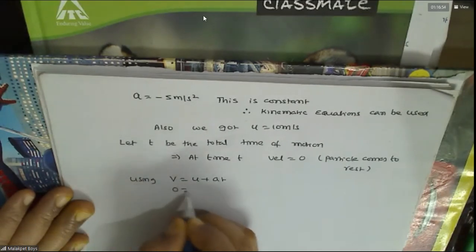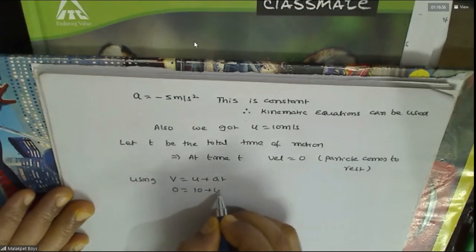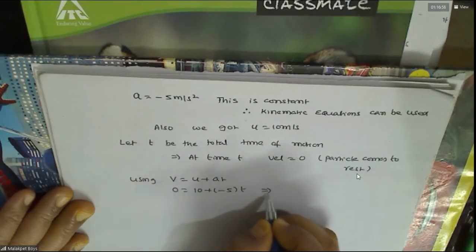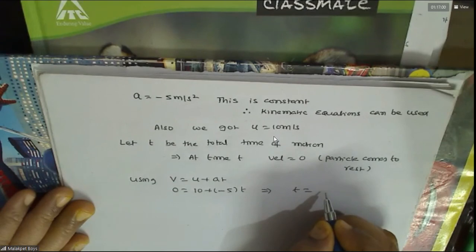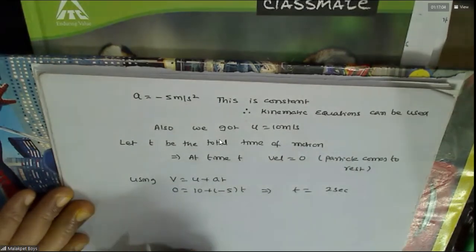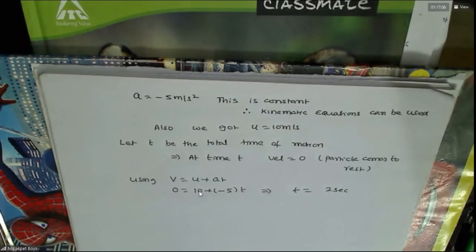Finally, it will be 0. Initially, it is 10. Acceleration is minus 5. T is how much? 2. Now, that's what he has asked. You'll get 2 only, no? U is how much when we got?